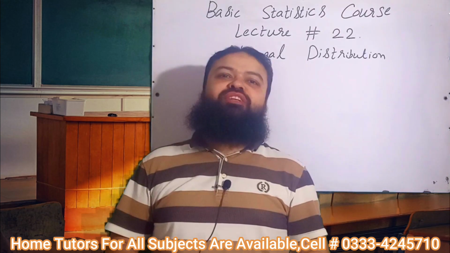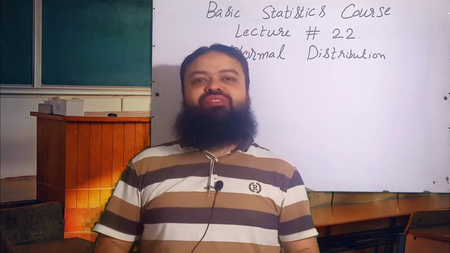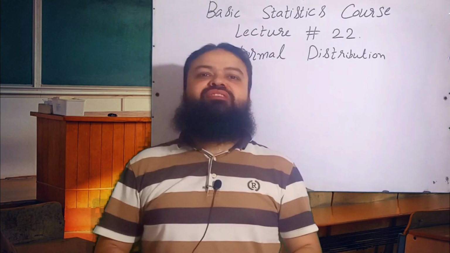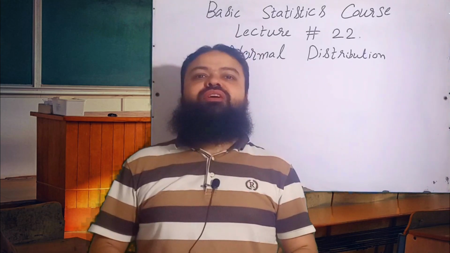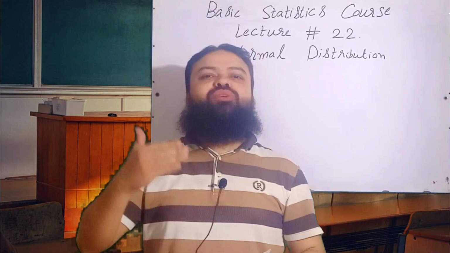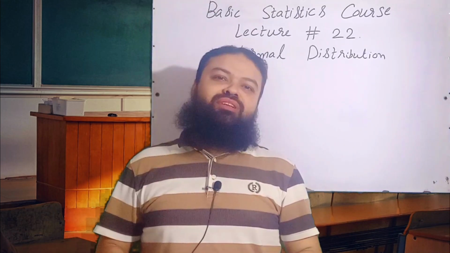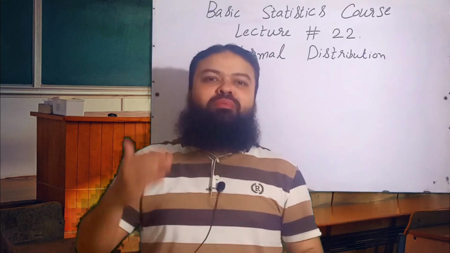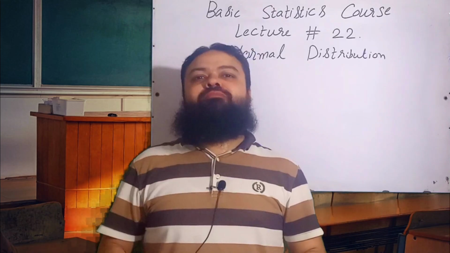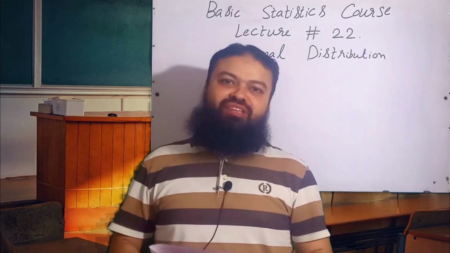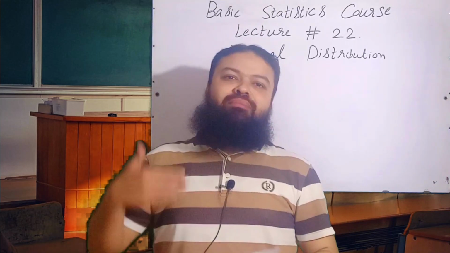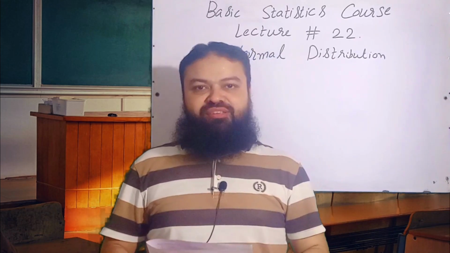It is lecture number 22 of Basic Statistics course. In the last lecture, lecture number 21, we started normal distribution and we discussed who discovered and invented normal distribution. Normal distribution is also called Gaussian distribution, and we discussed its probability density function, the range of the normal random variable, and very important multiple choice questions of the normal distribution. Today we will discuss more important multiple choice questions of that distribution.